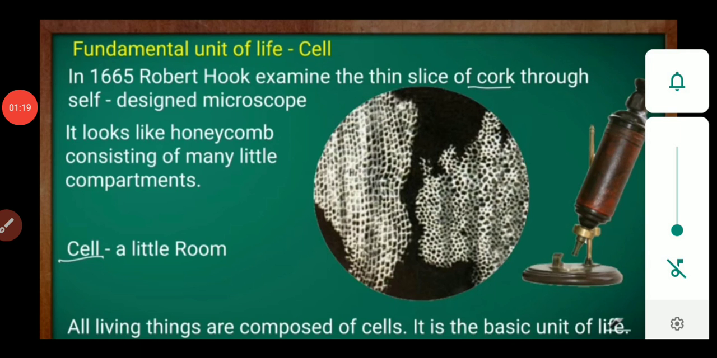Who discovered the cell? किसी ने तो देखा होगा first time cell को. Who discovered it? Robert Hooke discovered the cell in 1665. He examined the thin slice of cork with the help of his own design microscope. And he saw that it looked like honeycomb consisting of many little compartments.